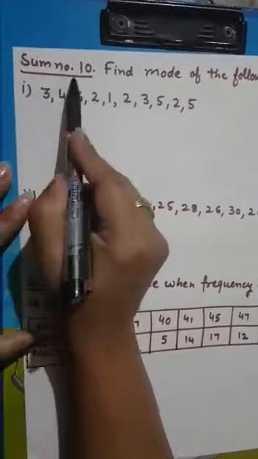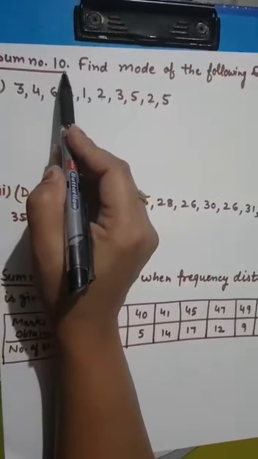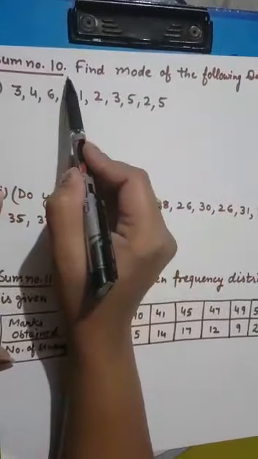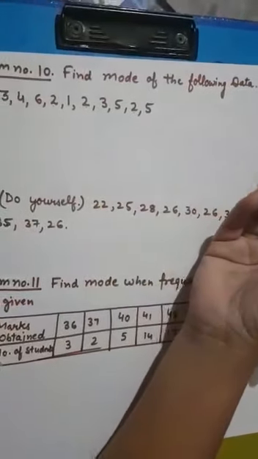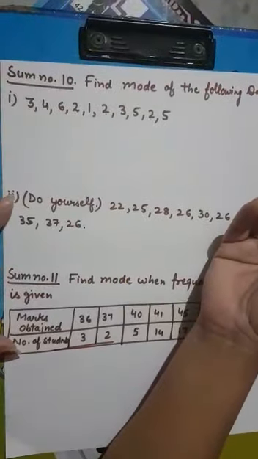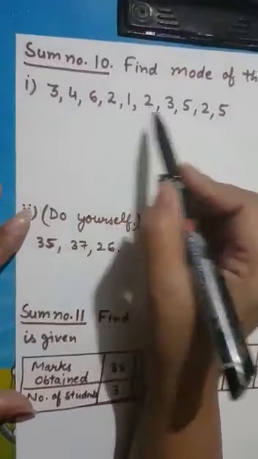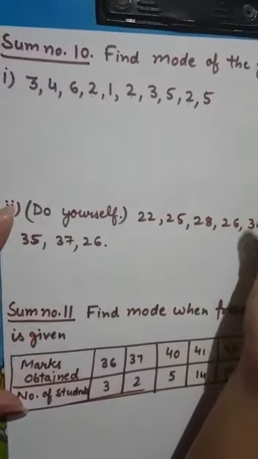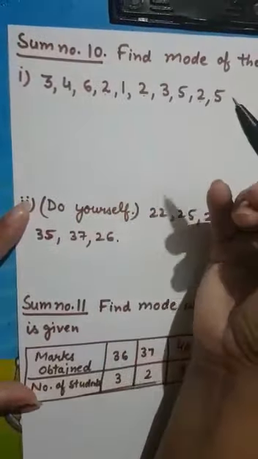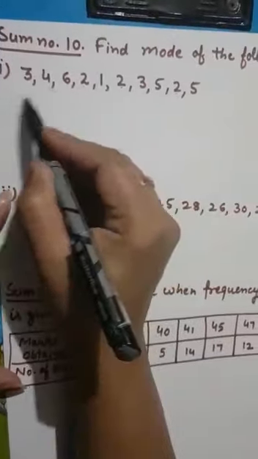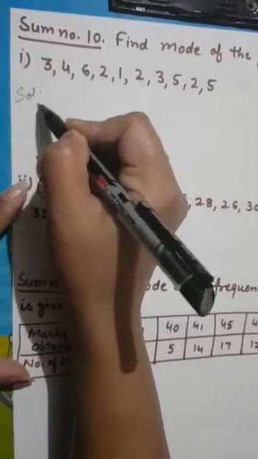Next is sum number 10. Sum number 9 was to find the median. Sum number 10: find the mode of the following data. Mode, you know, is very easy. I have already given you one example. The most occurring value in the given data is called mode, and there is no rule for arranging them in ascending or descending order. So simply you will write: